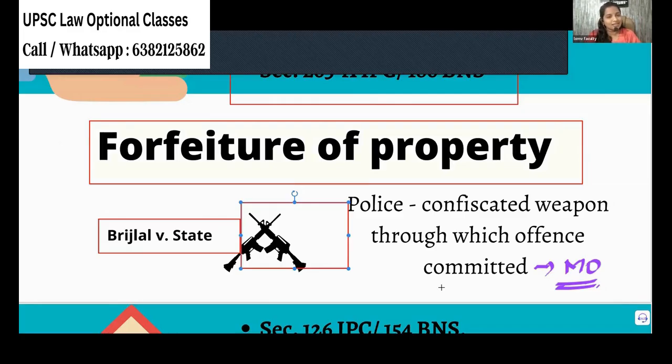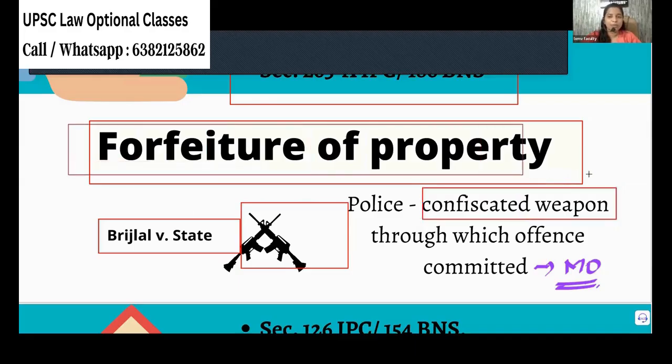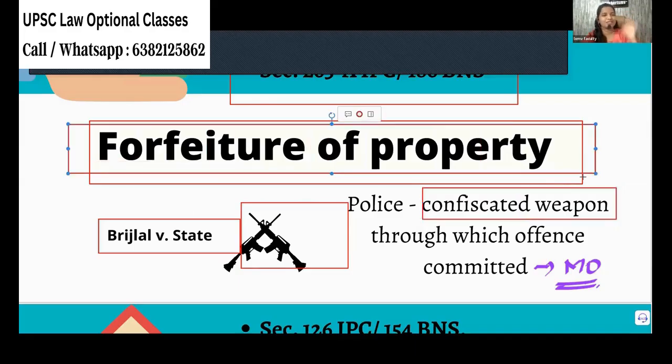So is it right? Someone kills another person with a knife. You take the knife. Can that be regarded as a punishment? No, right? That's what is given in this case law also. Confiscation of a weapon is not a punishment. So forfeiture of property must be given at the end of the judgment.